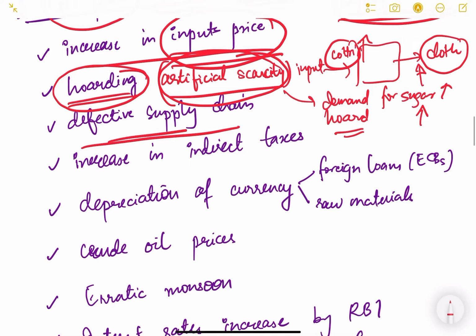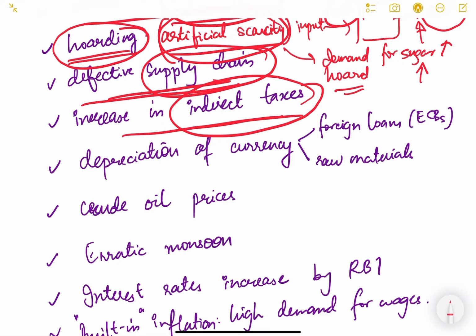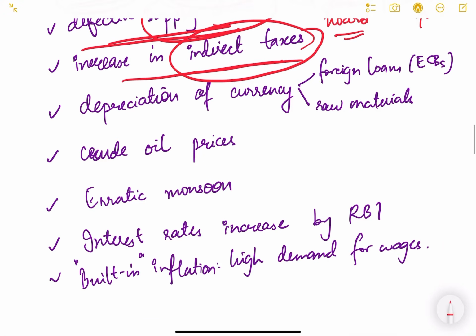Then defective supply chains. If the supply chains are not good, for example there is no proper logistics, no proper connections, then the cost of transportation and cost of storage all increase, and again that leads to an increase in price level. Then increase in indirect taxes. Again, if the government increases the excise duties, GST, then naturally the price of the good will go up. So again it is a kind of supply side inflation.